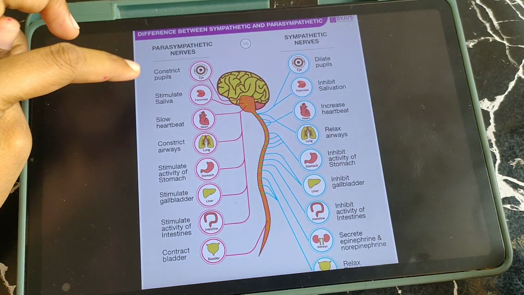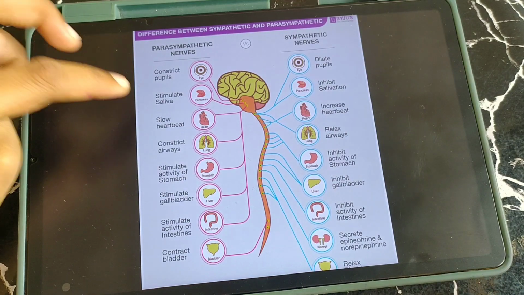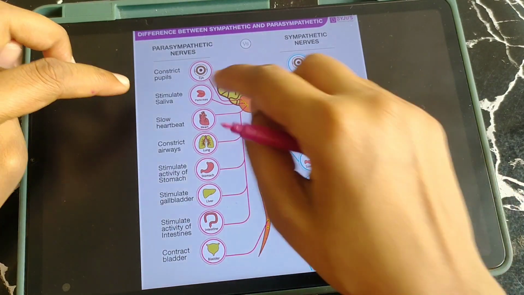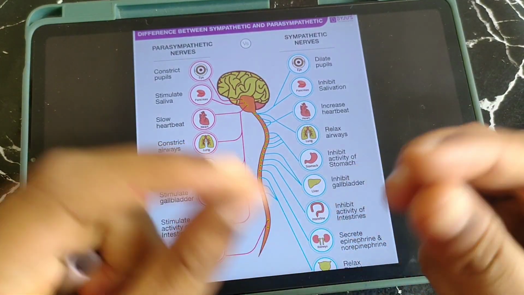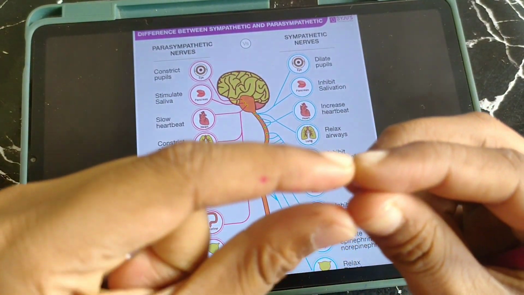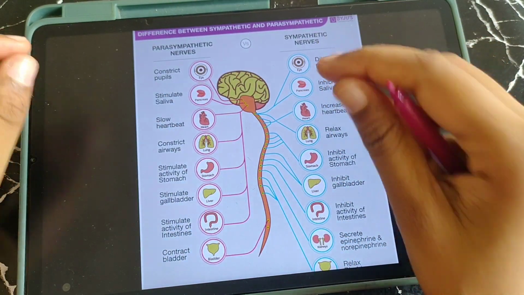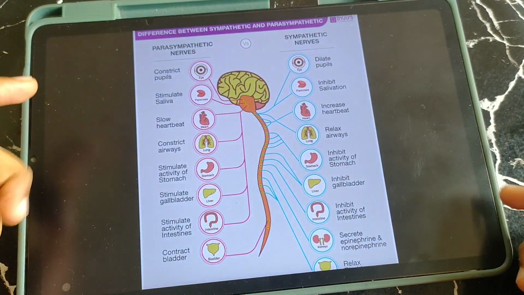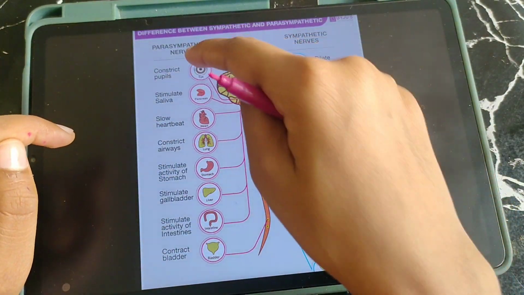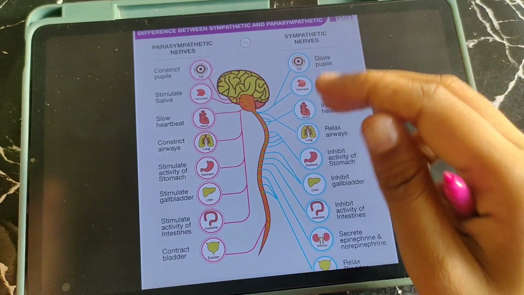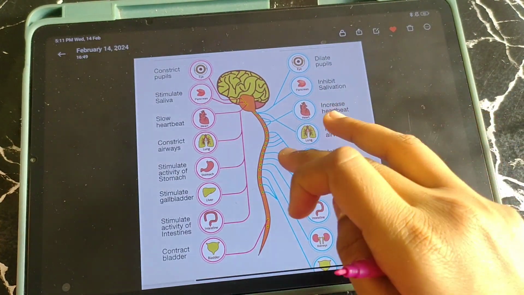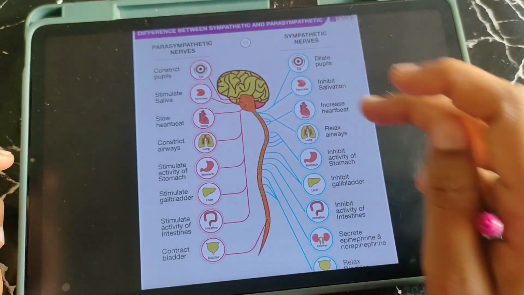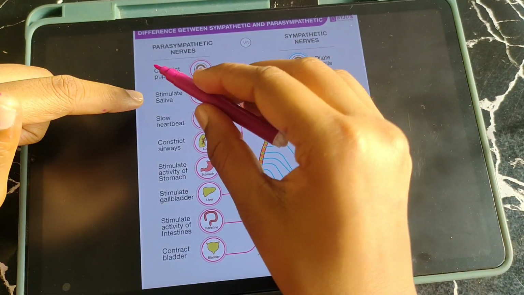When you are calm or sleeping, the pupil will constrict. During the sympathetic system, when there is an emergency situation, the pupil will dilate, that is mydriasis will take place, so more light enters. And in the parasympathetic system, all GI secretions will be increased, so saliva secretion is also increased.